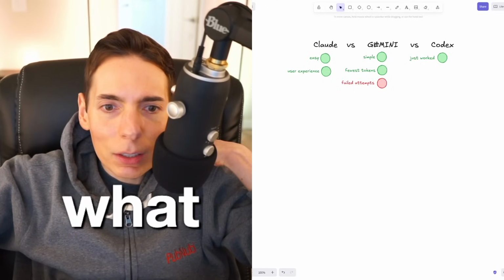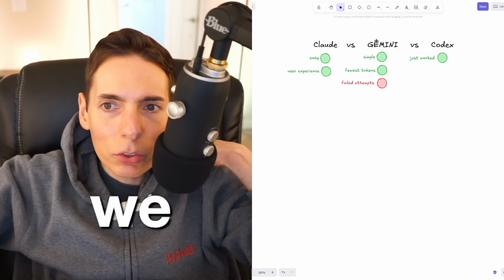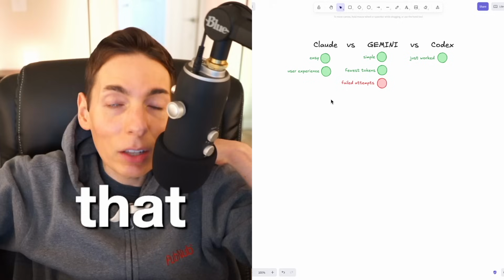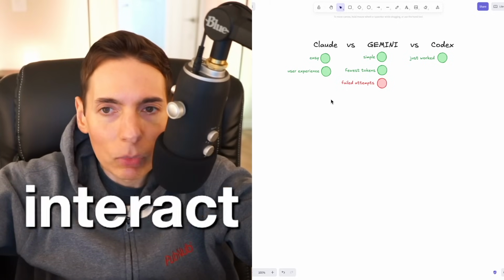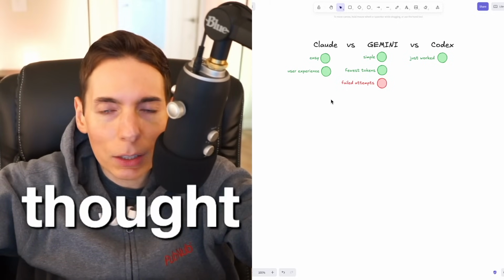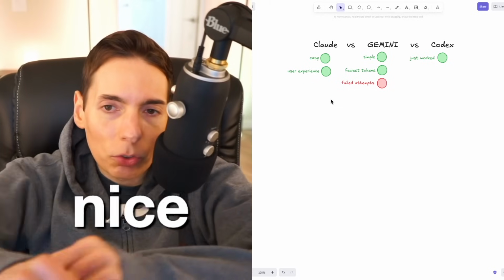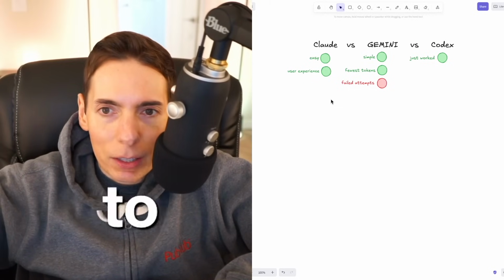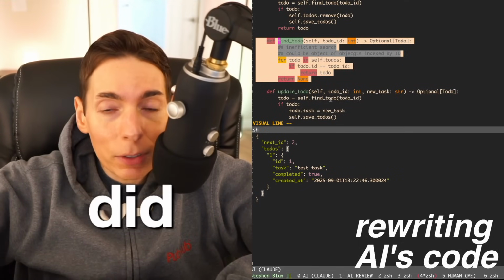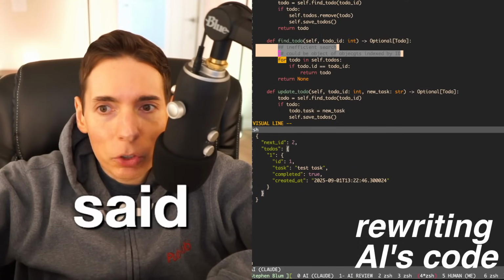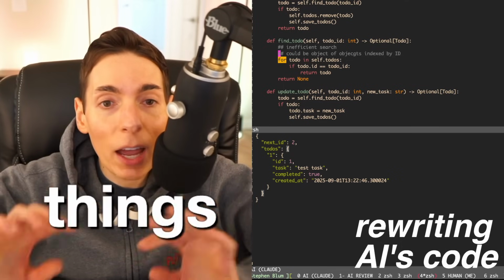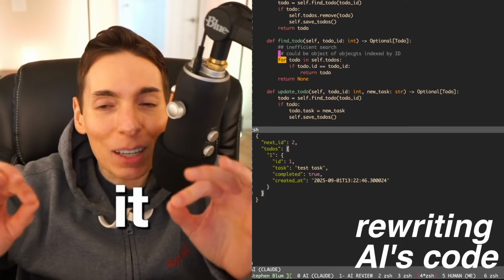Basically, we want to modify the Claude version of that because I liked its interactivity with a while loop. I thought that was really clean because it's really nice for the user to manage and maintain their to-do list. So we're going to modify that code. We did a review of it yesterday, and we said, what were the problems? Today, I actually wanted to implement those things to show you what it can really be like.